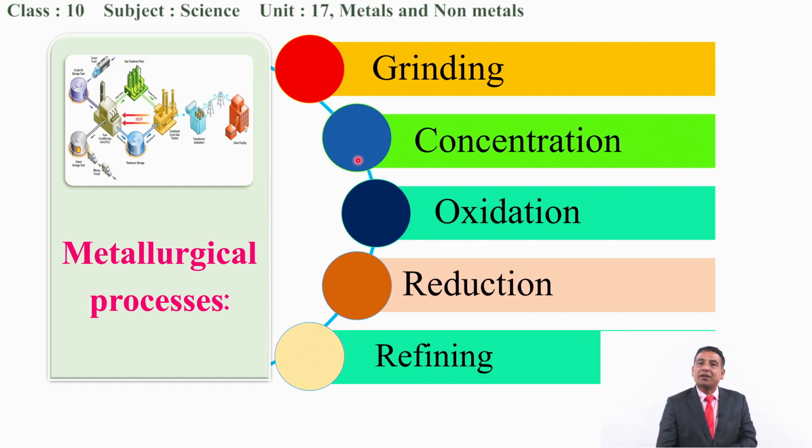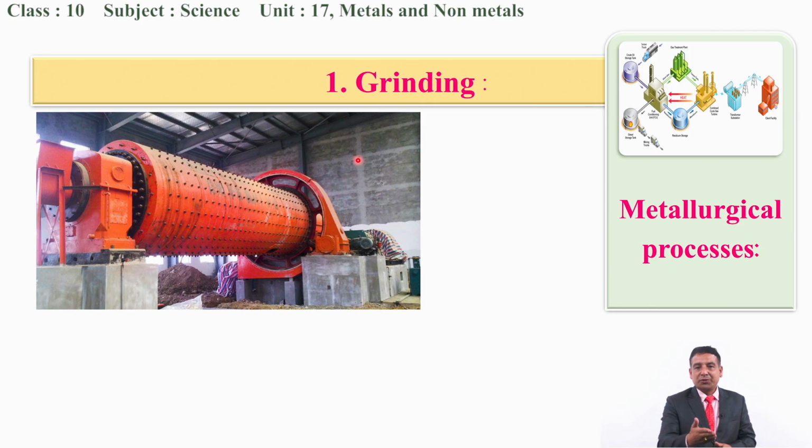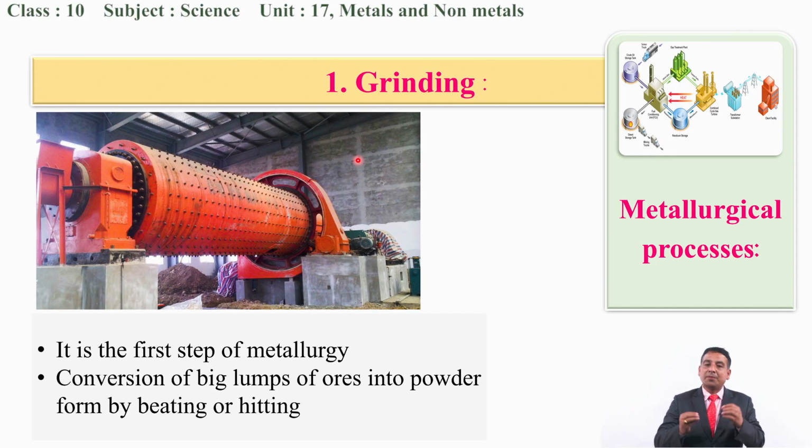Okay, so we are now discussing these processes in detail. The first step, as you can see here, is grinding. As I have just told you, grinding is a process in which we convert the big lumps of the ores into their powder form. Such grinders are used in the industries. You can see on the screen that this is the first step, and the big lumps are being converted into powder form.